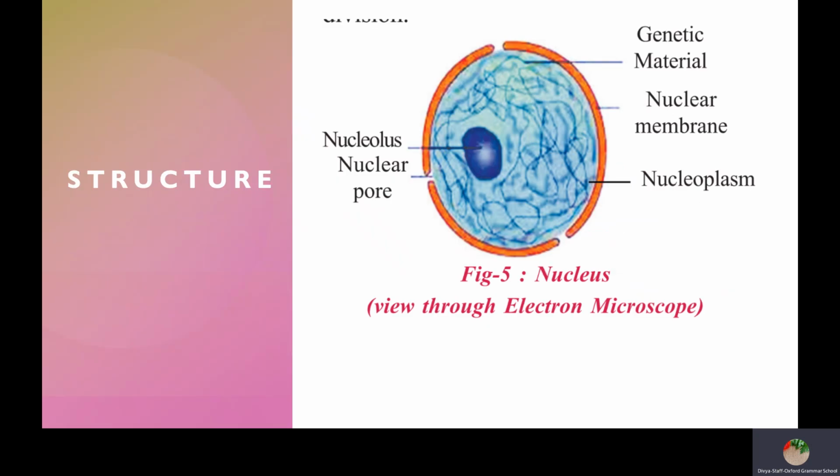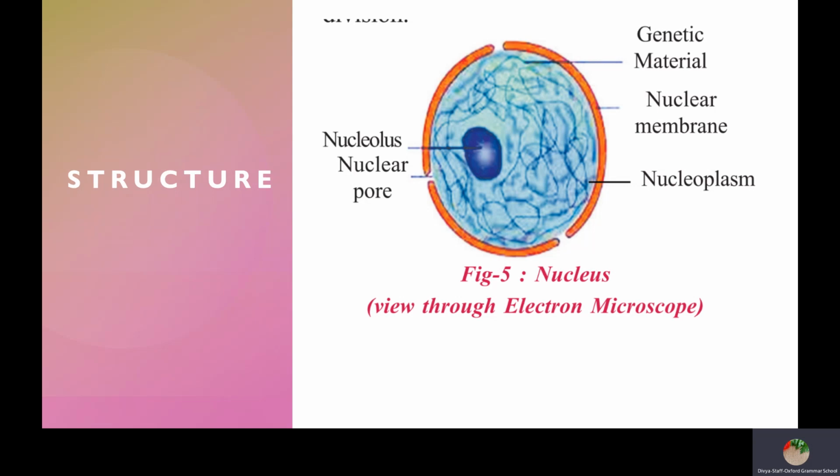Okay, let's go with the structure of nucleus. The membrane that encloses nucleus and separates it. For example, imagine this whole thing is the cell, and inside that you have nucleus. In between the nucleoplasm and cytoplasm, there is a membrane, and that membrane is known as nuclear membrane. This is very similar to the cell membrane. How the cell membrane is the outer covering of the cell, in the same way, the outer covering of the nucleus is the nuclear membrane.